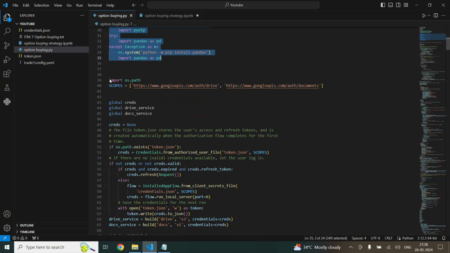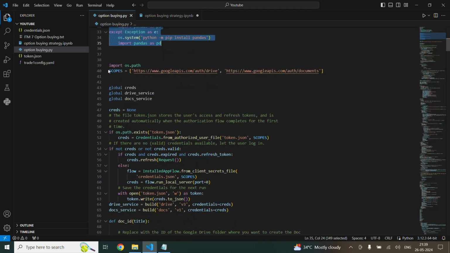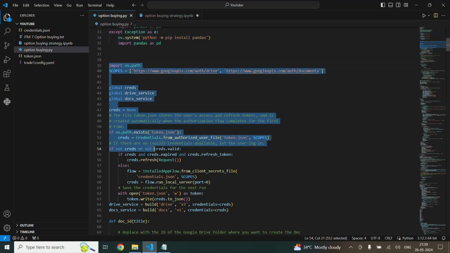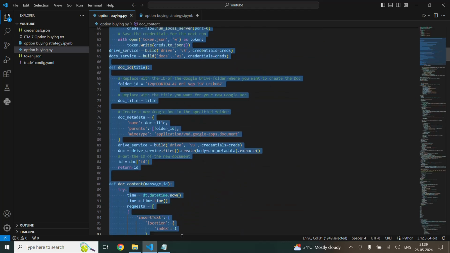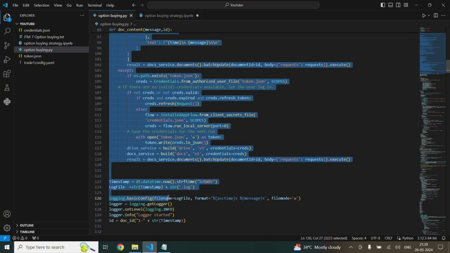This whole part I have compiled in a separate video that gives you a detailed idea about how to link the Google Doc with the Python code. So I'm gonna simply copy this whole part up to the definitions for different subjects. So I'll copy this.